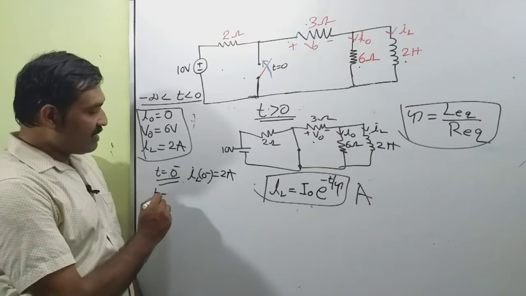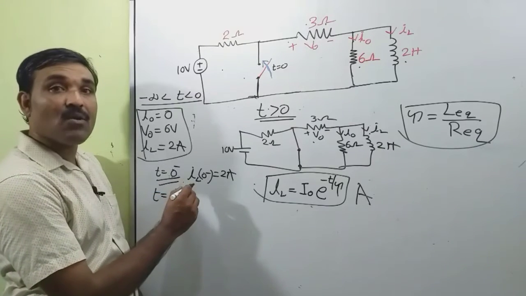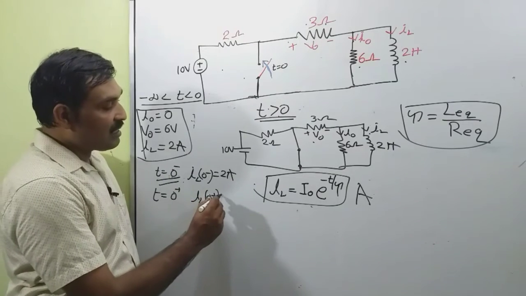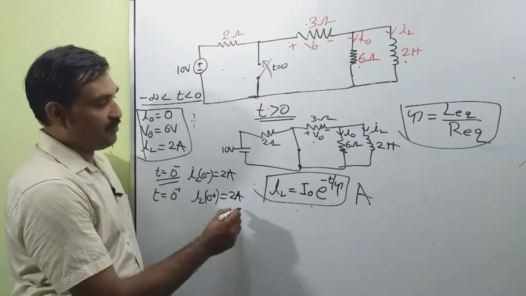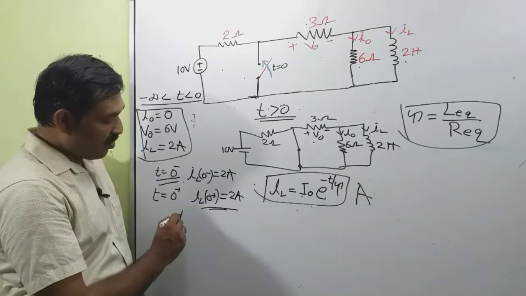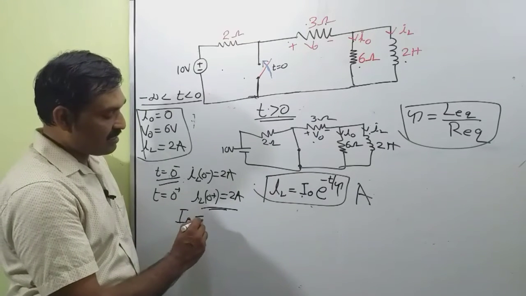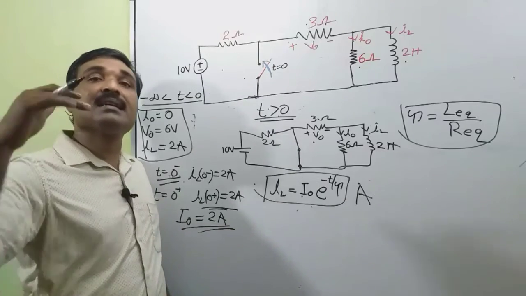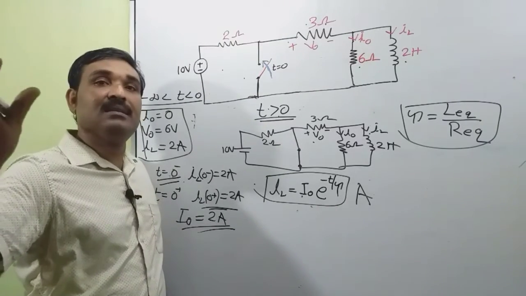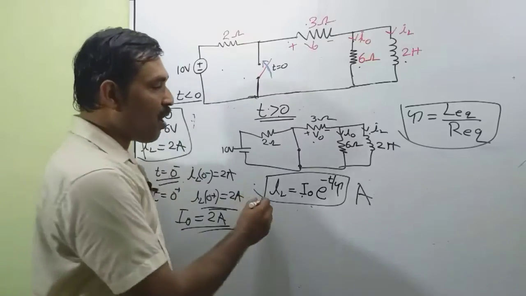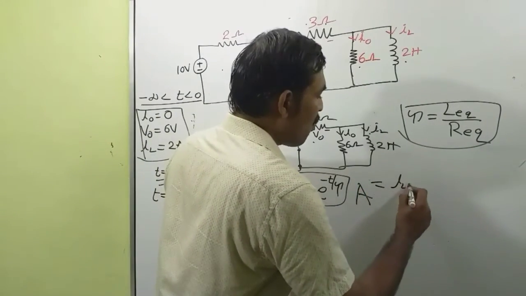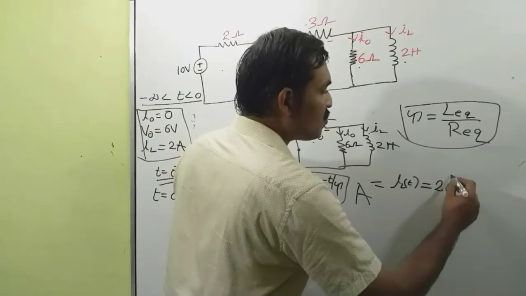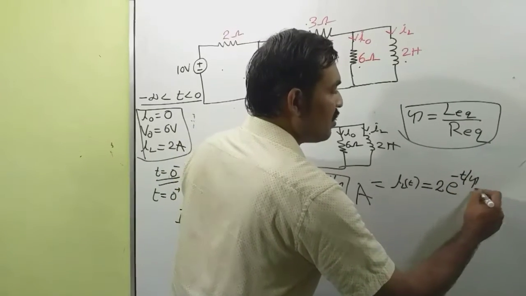So IL(0-) is equal to IL(0+), that is equal to 2 ampere, since the current through an inductance cannot change suddenly. So the initial current through the inductance I0 is 2 ampere. Now IL of t is equal to 2 into e raised to minus t by tau ampere.